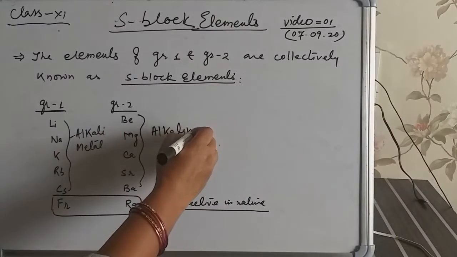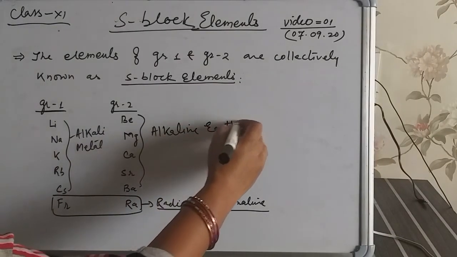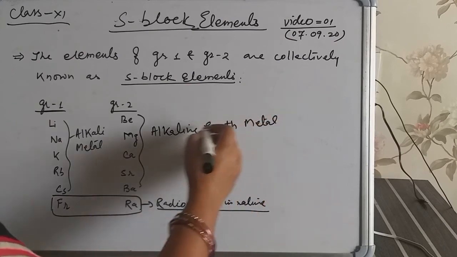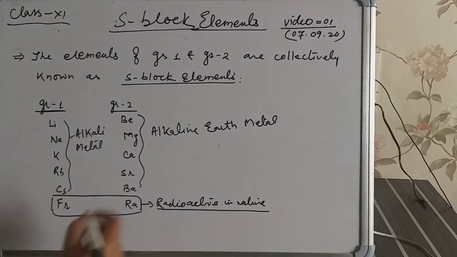The common name of group 1 members is the alkali metal group, and group 2 members are known as the alkaline earth metal group because their oxides and hydroxides are found in the earth's crust. They are naturally alkaline in nature, and group 1 is called alkali because water-soluble bases are known as alkali.